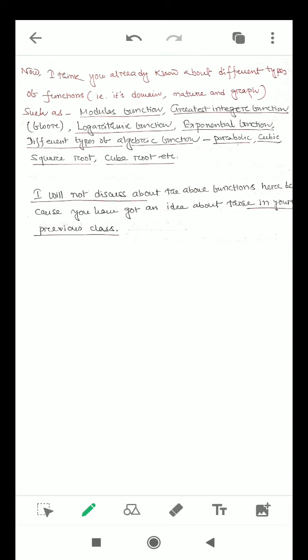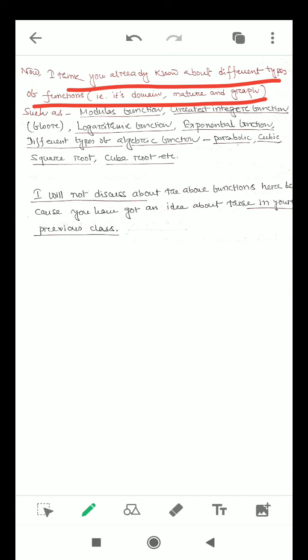The next very important thing is that you must know the graphs of different types of functions: the modulus function, greatest integer function, logarithmic function. It is not just for this chapter, it will help you in other chapters also. The main thing is that if you look at your upcoming chapters in the eye of function, then you can easily interpret each and every topic as a function. There is a certain domain, there is a certain codomain, whether it is a matrix, a determinant, an integration, or a differentiation, whatever it may be.